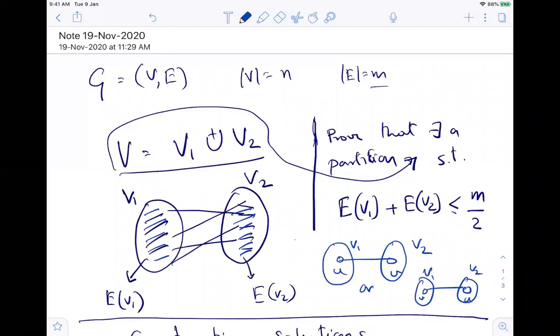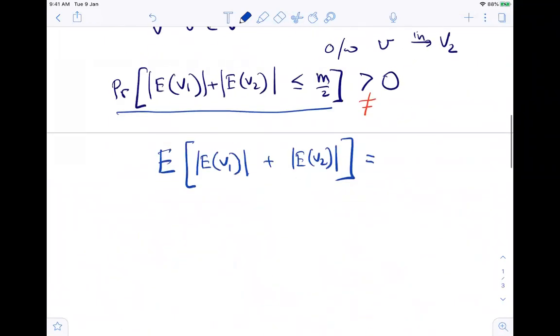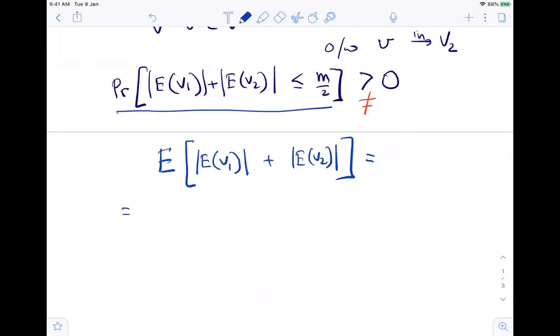So this is a complement. Now by linearity of expectation, this is exactly equal to the sum over all uv in the original edge set of V,